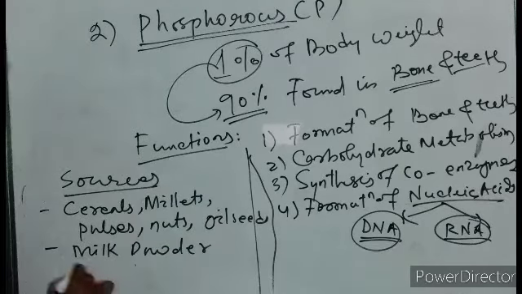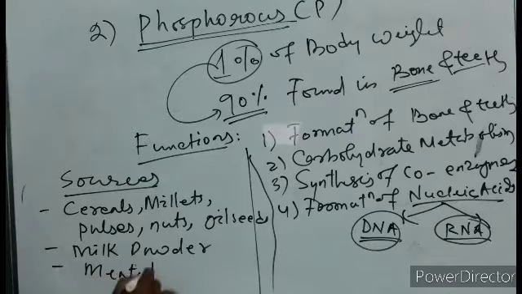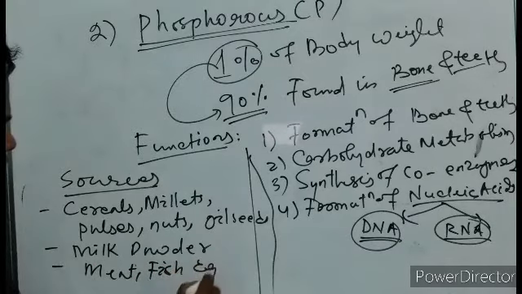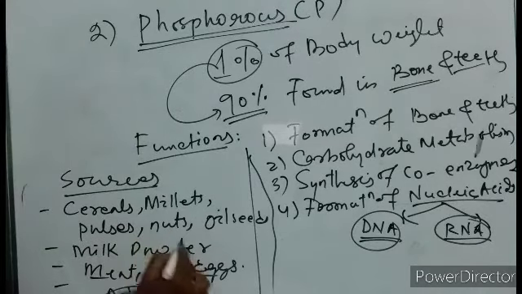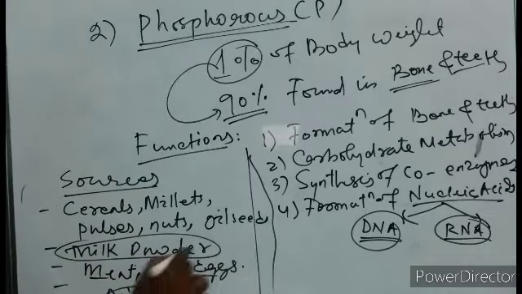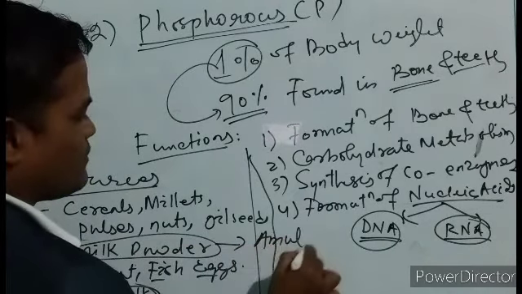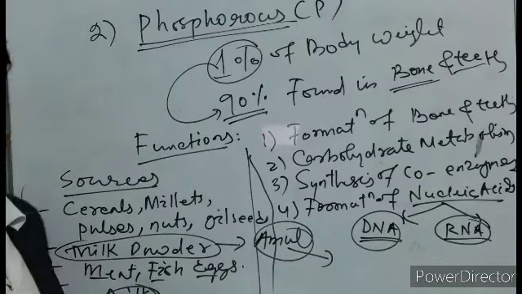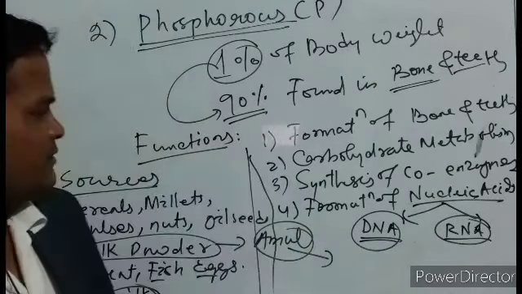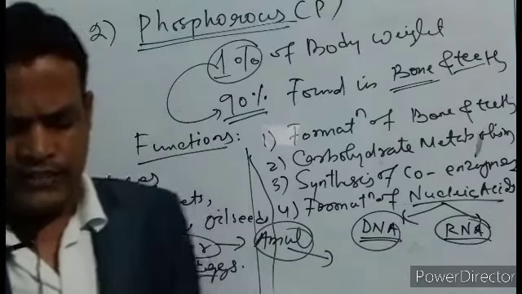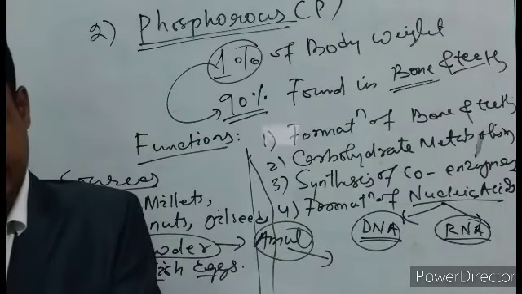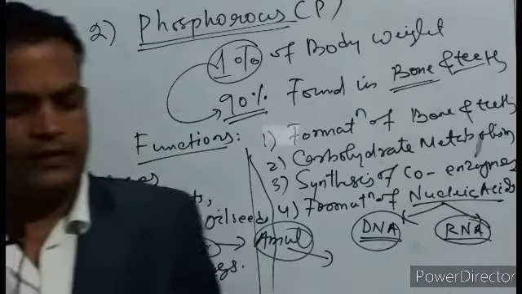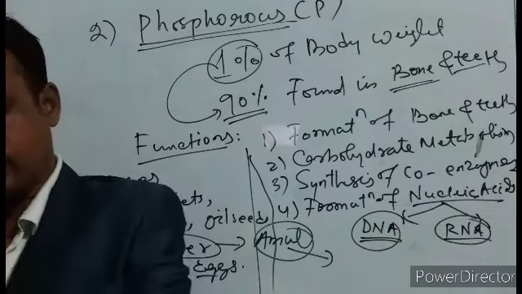Next is meat, fish, eggs, animal proteins, you can say animal products, and also milk. Don't forget it is milk and milk powder, like Amul brand milk powder. So these are the sources. Then deficiency. Now let us focus on the deficiency of this.